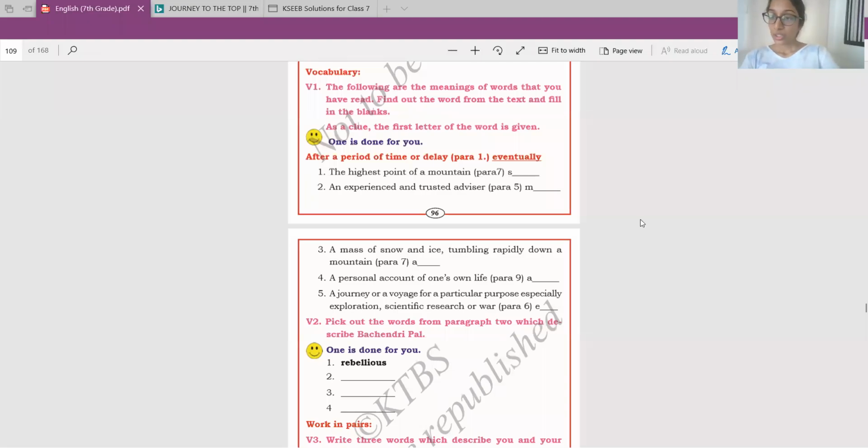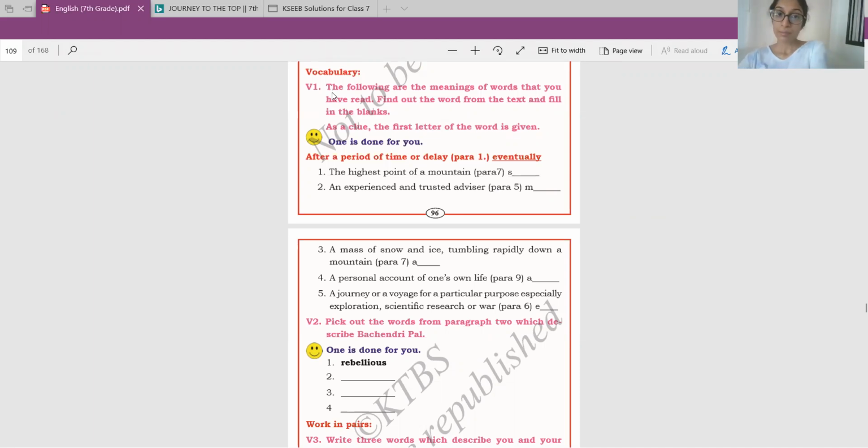Hello everyone. So today we will continue with the vocabulary of the lesson, that is Journey to the Top. That is a story of Bichendri Pal. So I hope you remember the story and you have revised the story. Now let's get into the vocabulary.